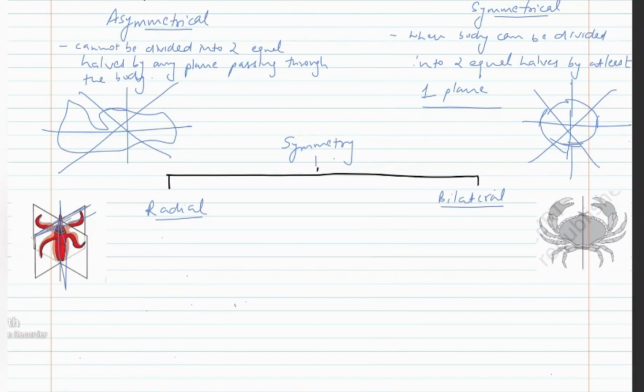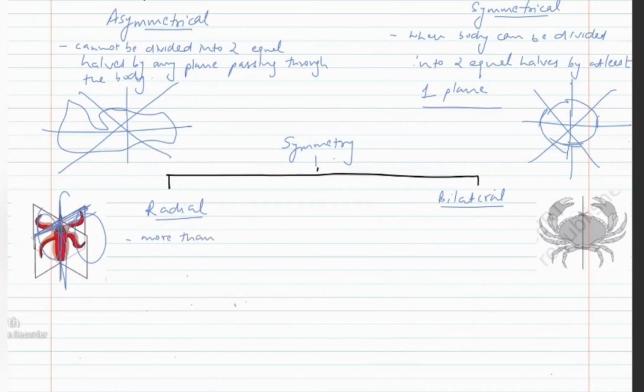The organism here is a 3D structure, so the plane will be passing midway, and the organism will be divided into an upper part and a lower part. However, this vertical plane will divide the organism into a left portion and a right portion. So the body can be divided into similar parts by more than one plane.